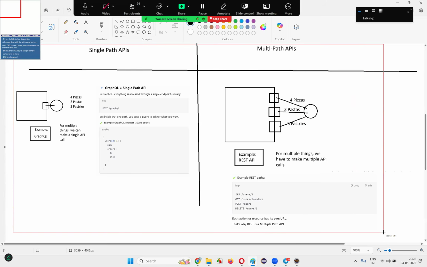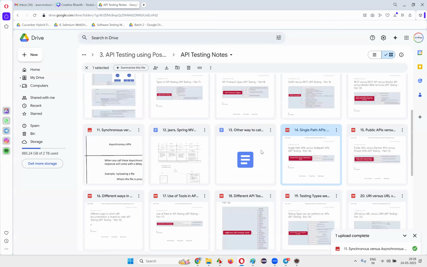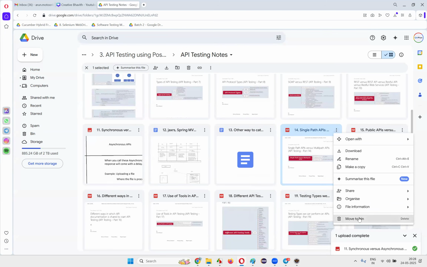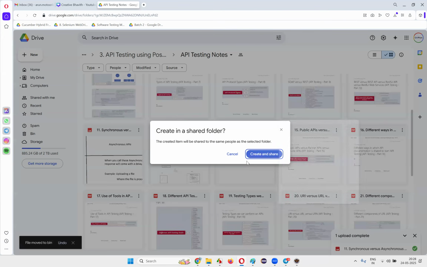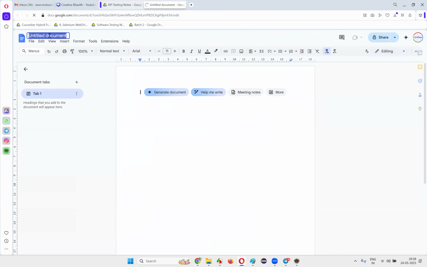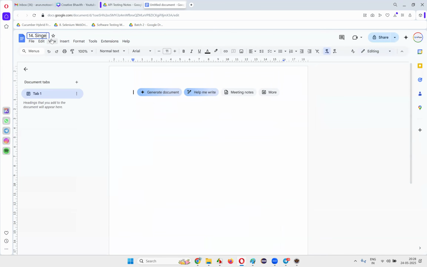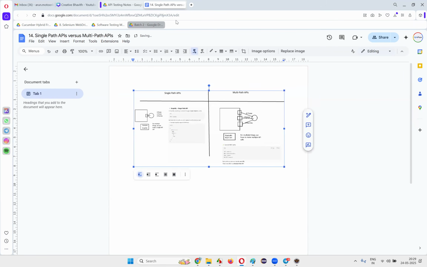I'll just post this here, and also on Telegram I'll post, and also I'll post it here. Create this: single path APIs versus multi-path APIs. Okay, the answer is this one. Done. Good.